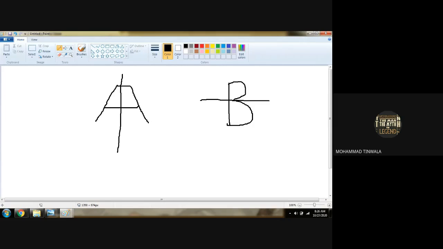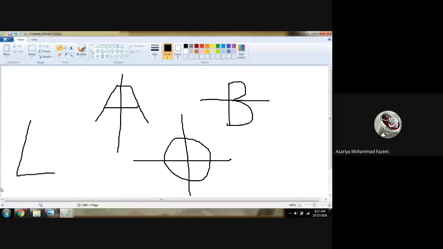And some alphabets have both horizontal and vertical. Some alphabets do not have any line of symmetry: letter L, letter F, letter P. They do not have any line of symmetry. Understood?